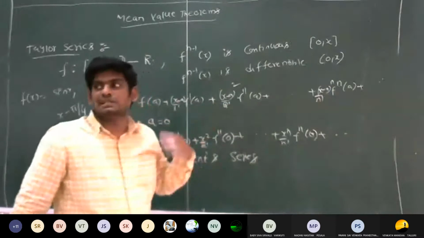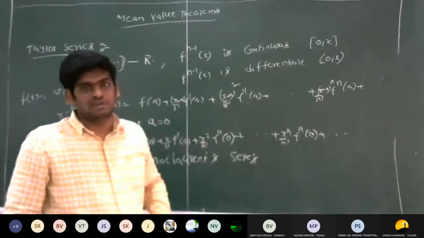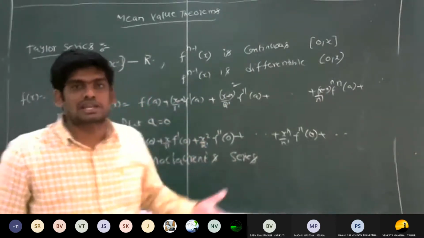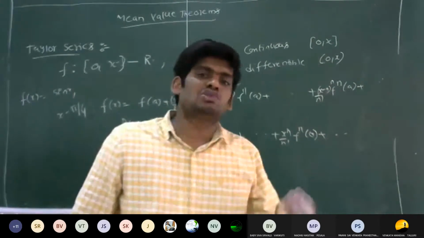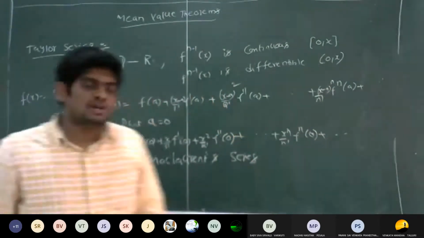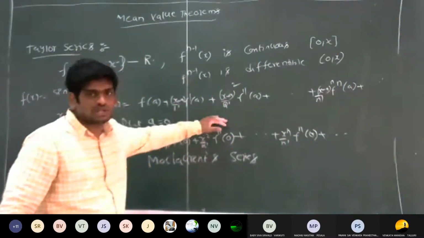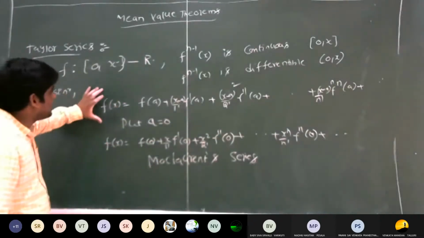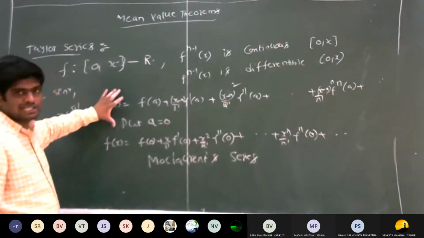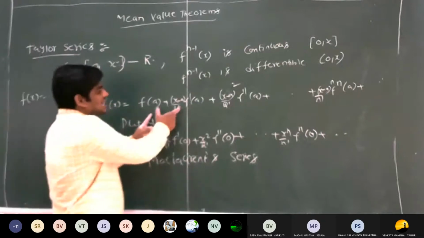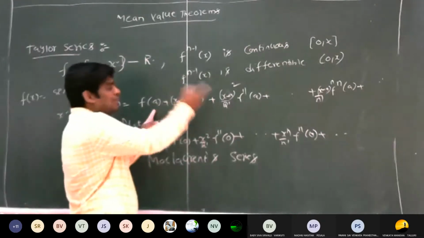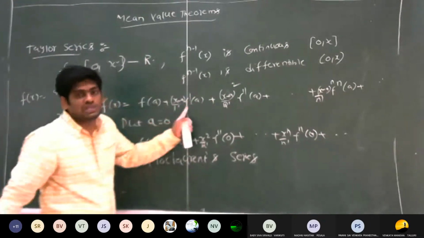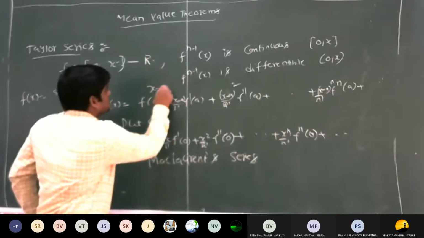Based on the given question, you have to find the derivatives. If they are not specifying any derivatives, at least you have to find the third derivative. Why? Because it is a 10 marks question, but it is very easy. This is the Taylor series formula. That means this is the Taylor series about the point x is equal to a.